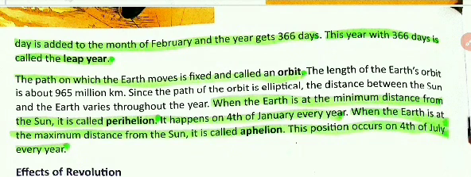Now children, when the earth revolves, it takes 365 1/4 days, or 6 extra hours. So those 6 hours are added. 6 into 4 is 24, so it becomes 1 day. And when that 1 day is added, it becomes 366 days. That 366 days comes after every 4 years, and that is known as the leap year.